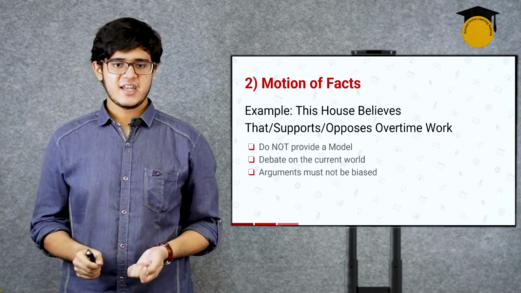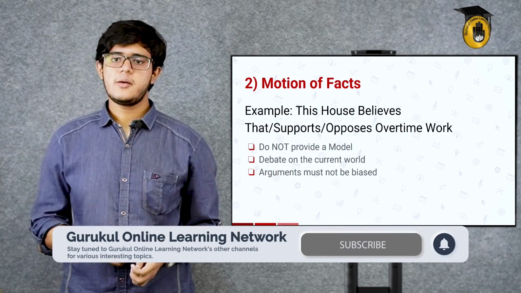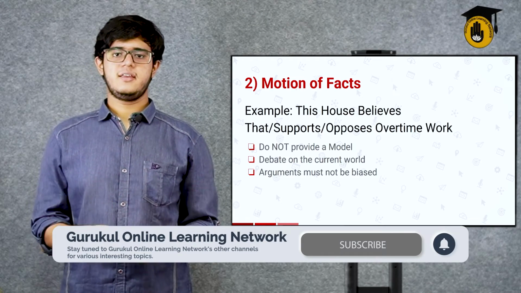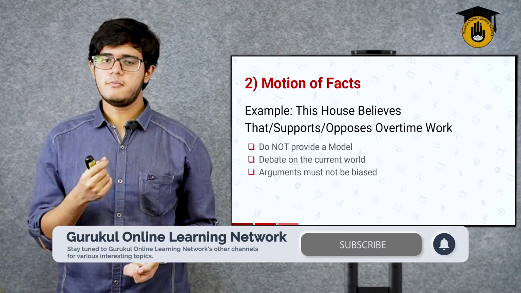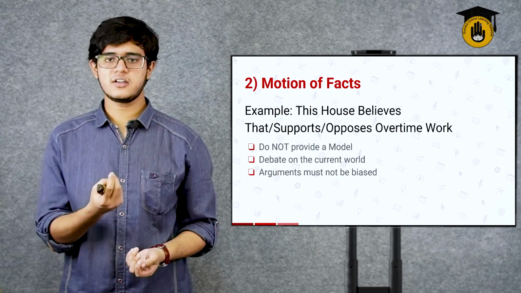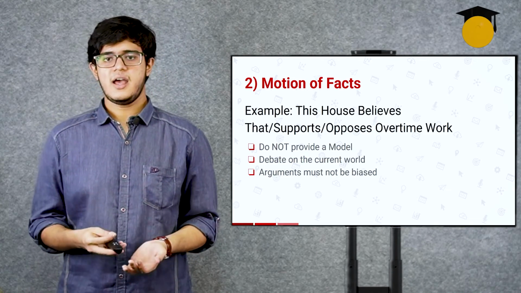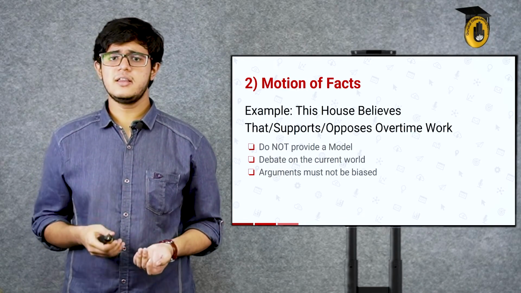Again, arguments must not be biased to the point you're coming up and saying that, all right, overtime work is so good that we think this is happening, these companies are much more benefiting from it to the point there's a 90% growth in the company just because there's overtime work. No, it's not true. You're spitting facts that are not the social norm.